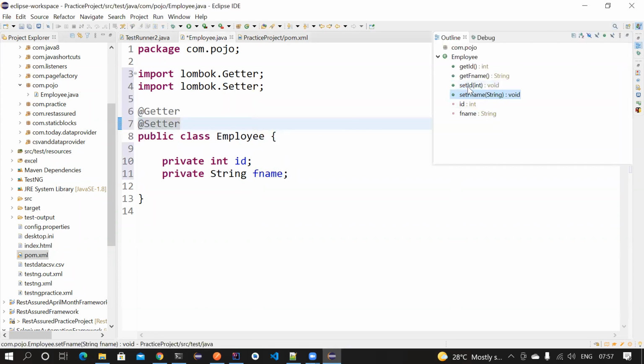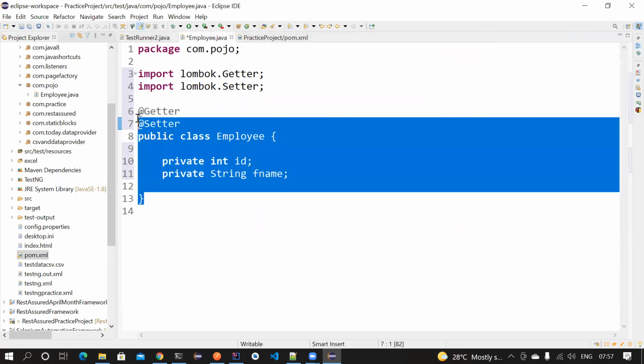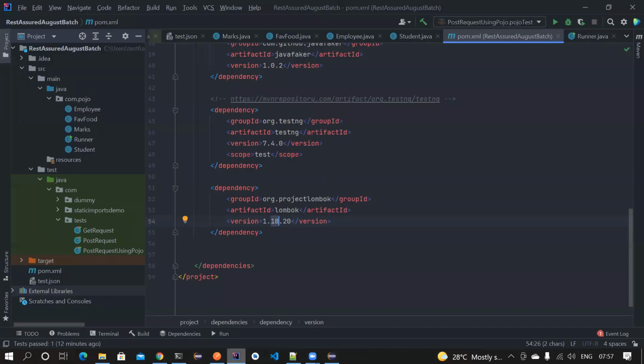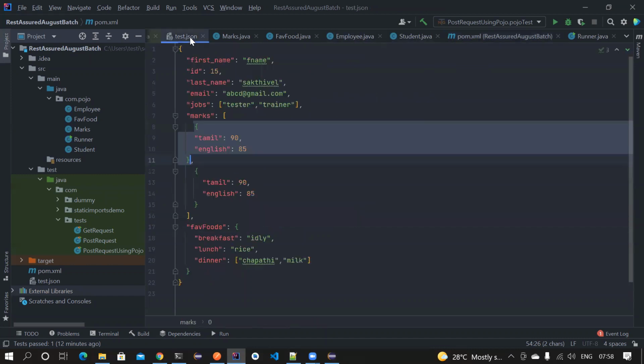Whatever Lombok is doing is basically shown here in the outline. It's giving you the skeleton that it has setId and setFirstName. If you are someone who hasn't used Lombok so far, you can also use it. There are a lot of other features, but for now just understand that it has getters, setters, and it can generate an all-argument constructor for you. We'll learn about the builder design pattern and other stuff next class.